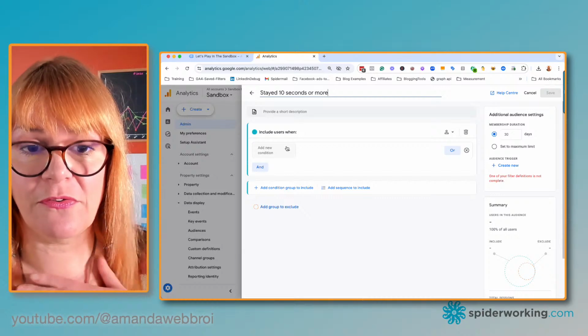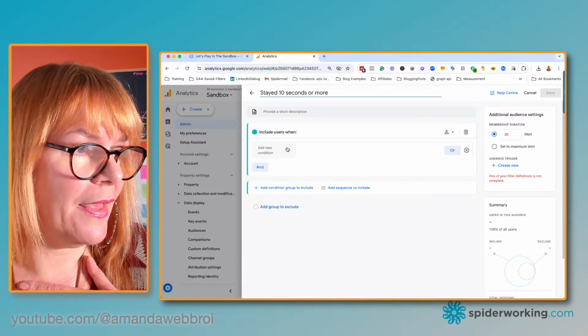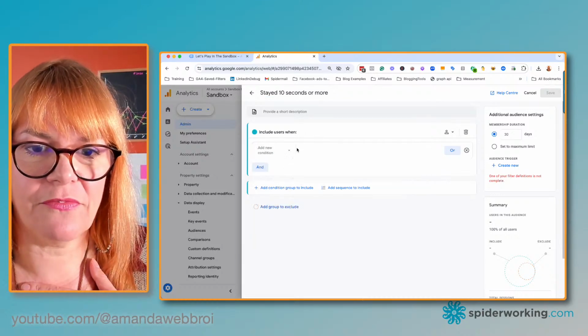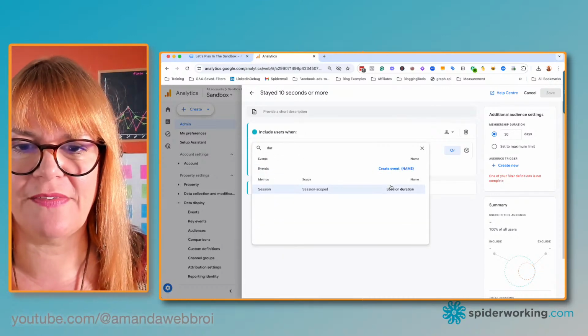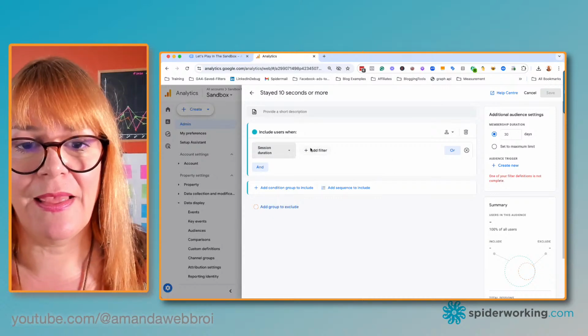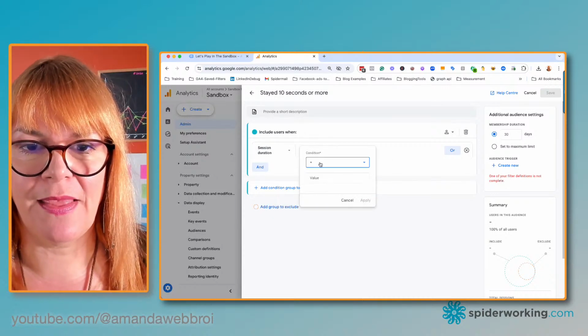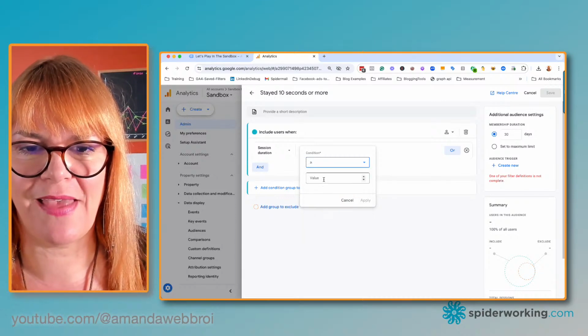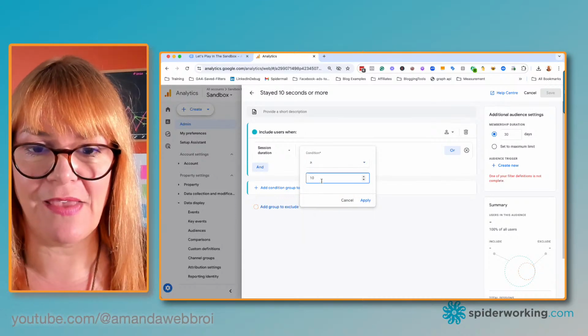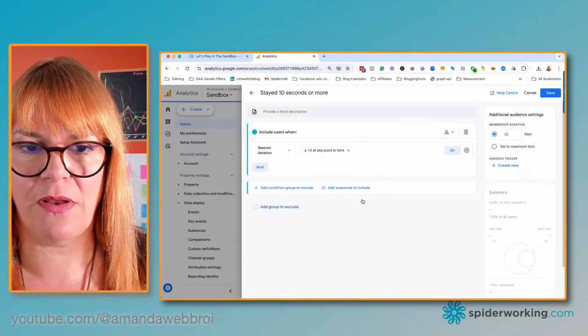And now include users when. So if I just click on that, and if I start typing duration, we can see session duration here. And then click add filter, and I want it to be equal to or greater than 10. I'm just going to put 10 in for 10 seconds and click on apply.